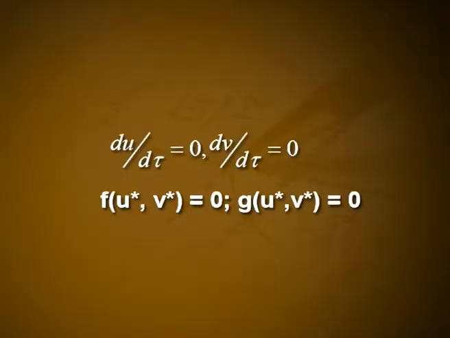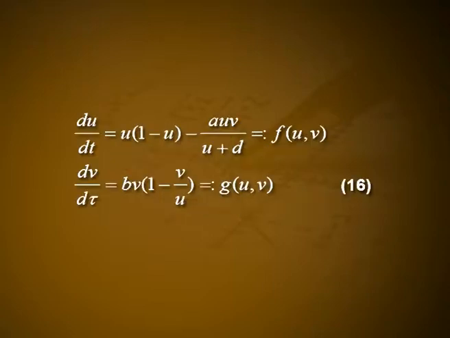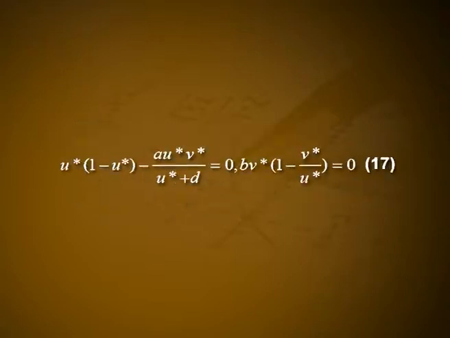The equilibrium or steady state populations u star and v star are the solutions of the equations du/d tau = 0 and dv/d tau = 0, namely f(u*, v*) = 0 and g(u*, v*) = 0, which from equation 16 are u*[1 - u* - av*/(u* + d)] = 0 and bv*[1 - v*/u*] = 0.